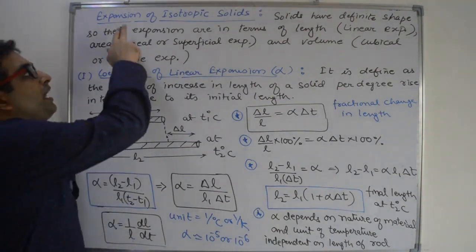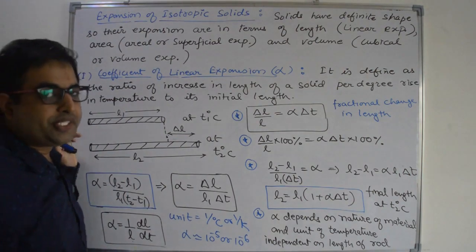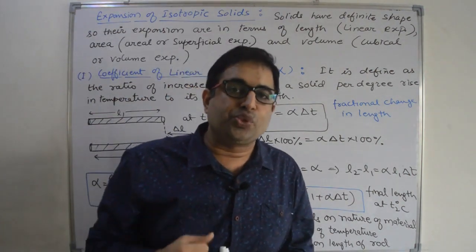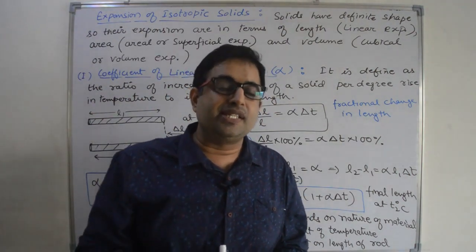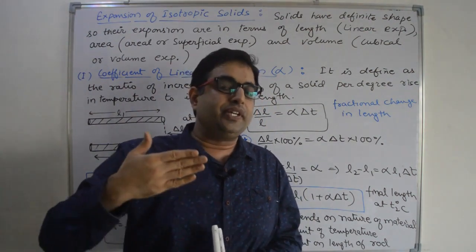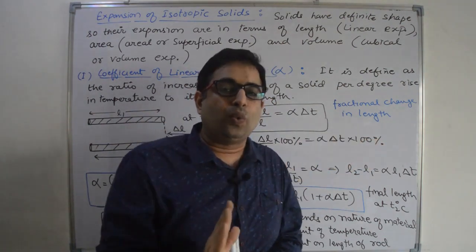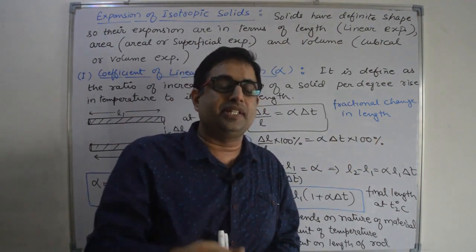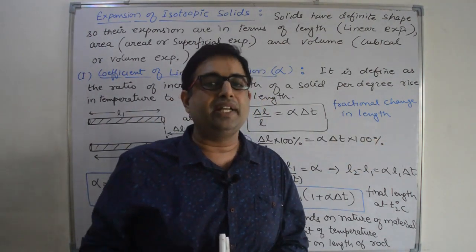Next is expansion of isotropic solids. What is the meaning of isotropic solids? Means the material is uniform in all the three directions. Whether you are going in X direction, Y direction or Z direction, the material is same and uniform.